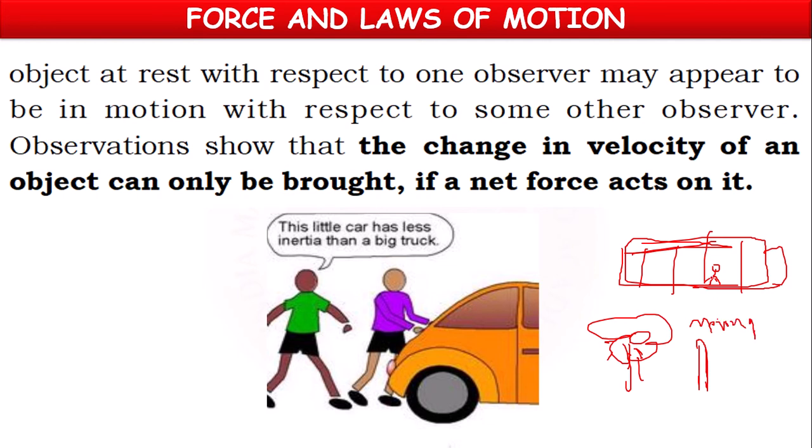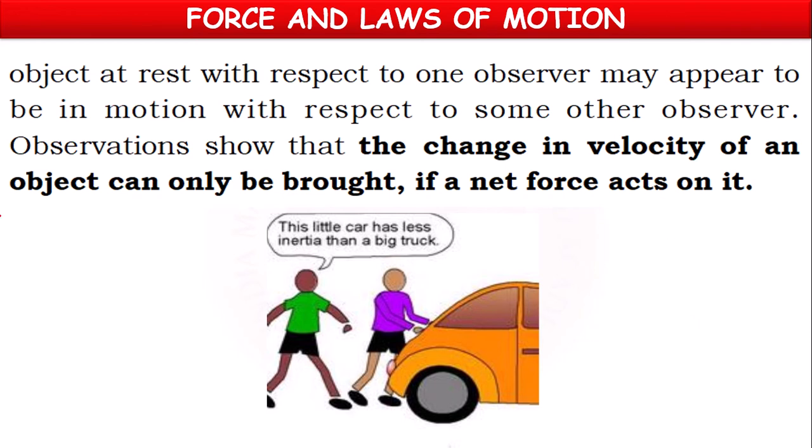So for a person inside the train, the outside objects appear to be moving. But for the person who is standing on the earth, the objects on the earth will be at rest. So rest and motion are relative terms. They are not absolute terms.